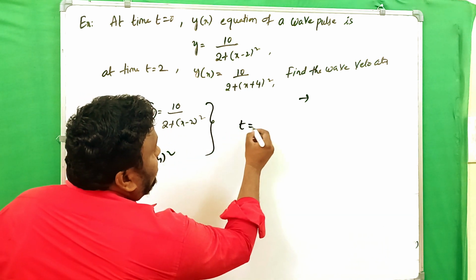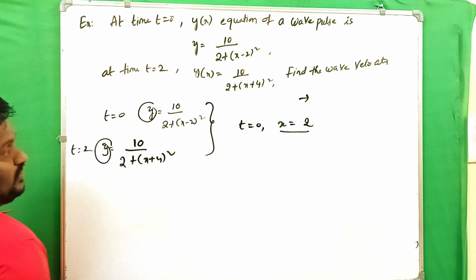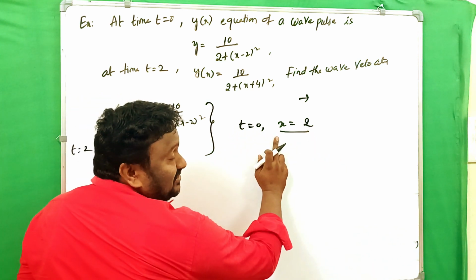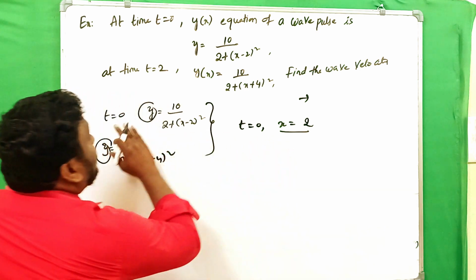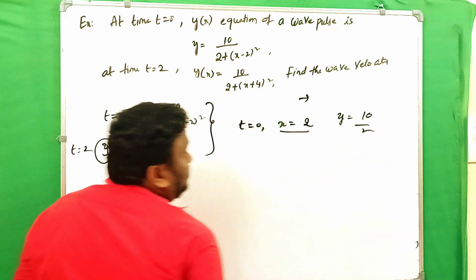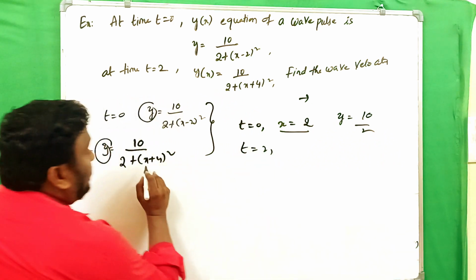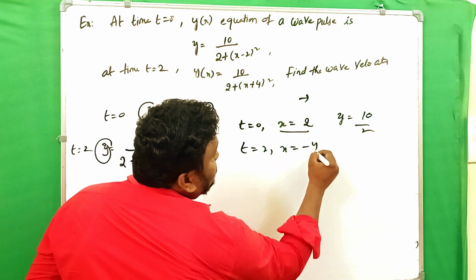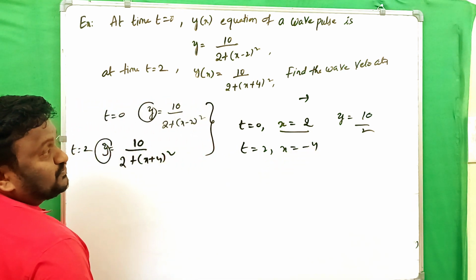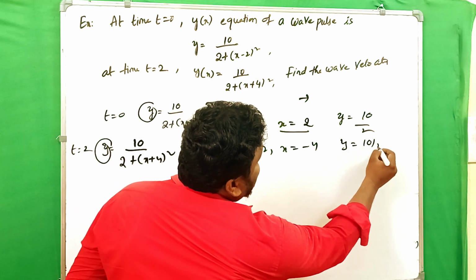So at time t equals 0, if we take x equals 2, then the y value becomes maximum, and y equals 10 by 2. Similarly, at time t equals 2 seconds, if you take x equals minus 4, then obviously the y value again becomes maximum.